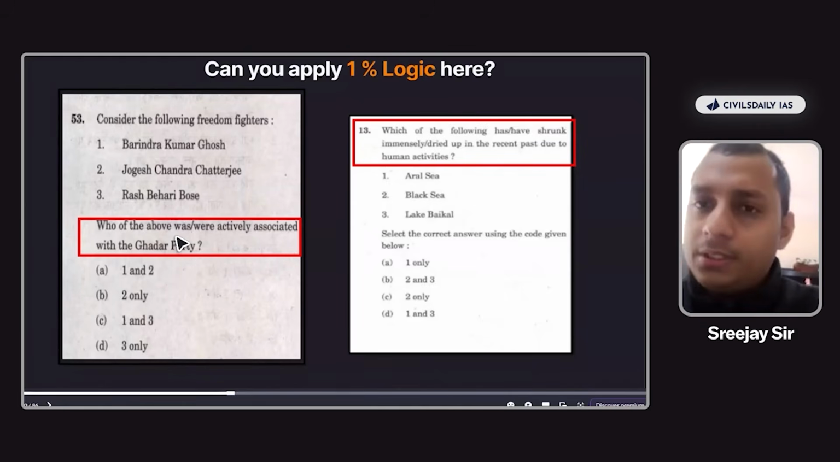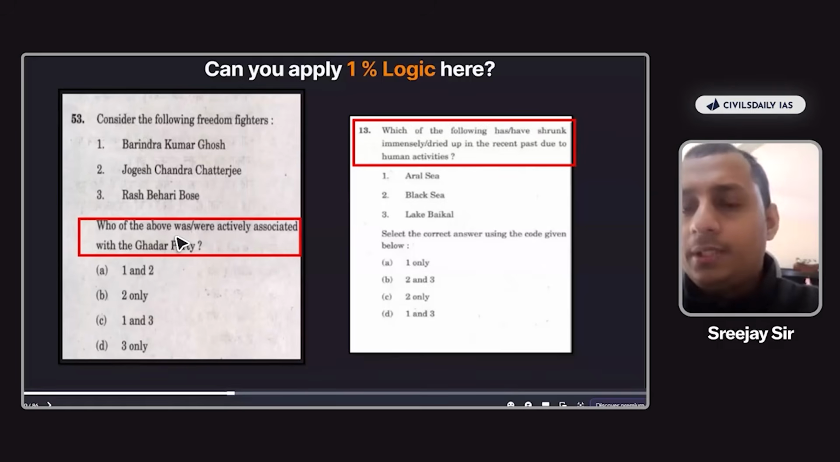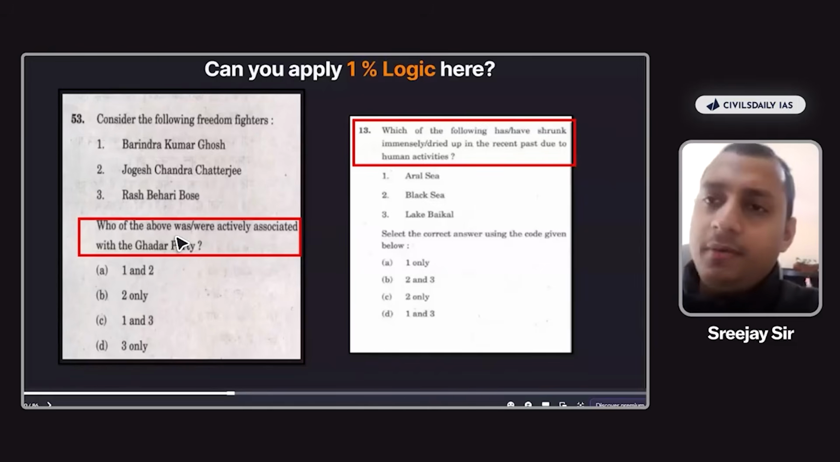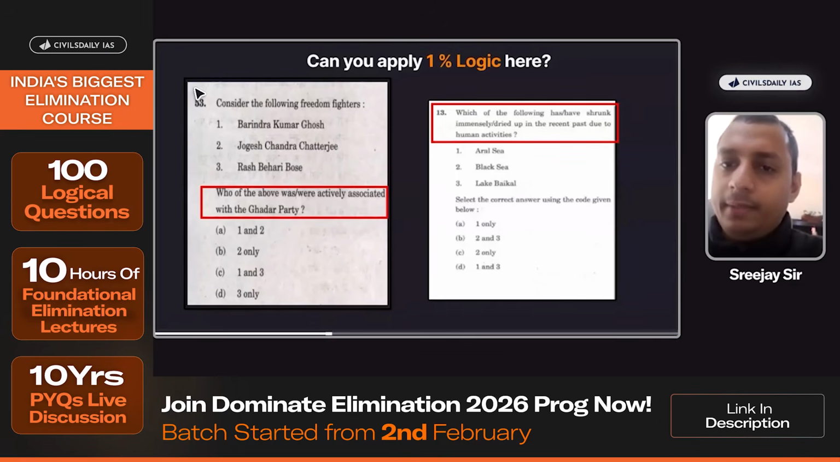Now, what about the 13th question here? Which of the following has shrunk or dried up immensely in the recent past due to human activities? Aral Sea, Black Sea, Lake Baikal. What is the extreme word here? Anyone? Immensely. Good, Aditya. Immensely. Immensely or dried up is the extreme word, right?